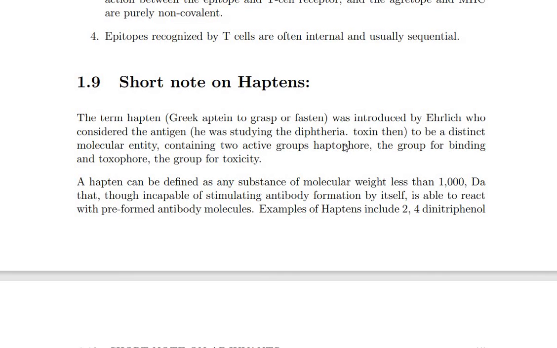So conjugator గా work చేస్తుంది. So these hapten structures have a molecular weight less than 1000 Dalton. So 1000 Dalton కంటే less molecular weight అనేది. So stimulating of the antibody. So antibody formation ని stimulate చేయడానికి యూజ్ అవుతుంది. సో అలాగే they react with the freely formed antibody molecules గా వర్క్ చేస్తుంది.